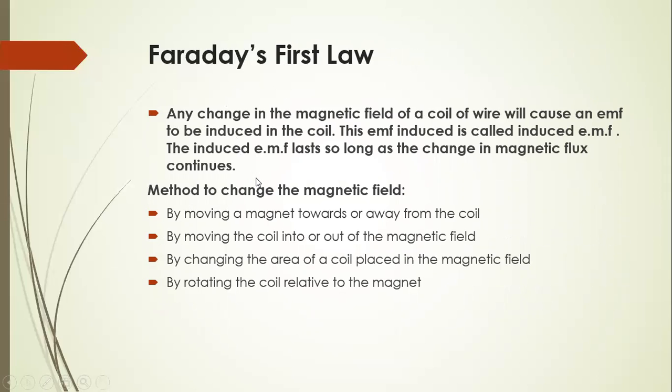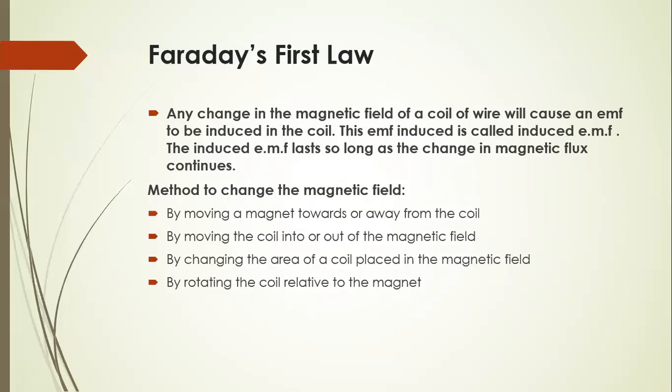In Faraday's experiment, when the magnet is moved towards the coil, the number of magnetic lines of force linked with the coil increases, that is, magnetic flux increases. This is the first point. And when the magnet is moved away, the magnetic flux linked with the coil decreases.